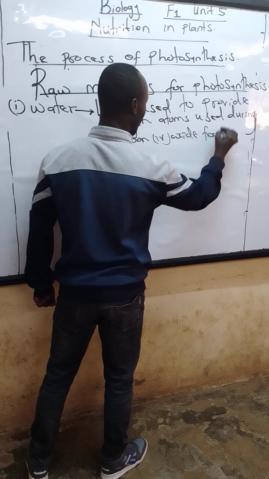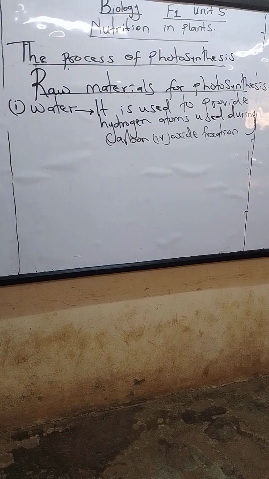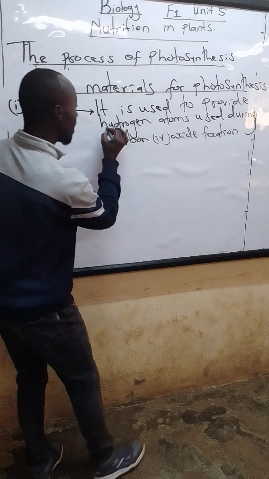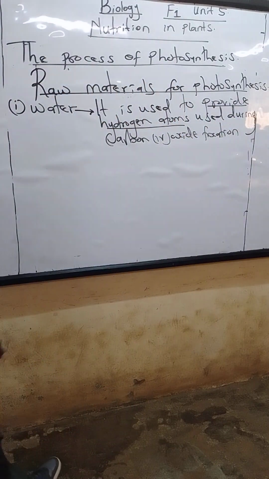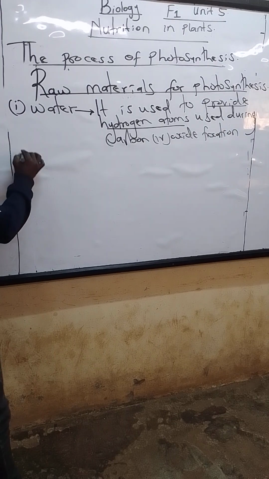So carbon dioxide fixation, we shall be looking at what it is. Actually it is a process that takes place during the second stage of photosynthesis. So it is used to provide hydrogen atoms used during carbon fixation.